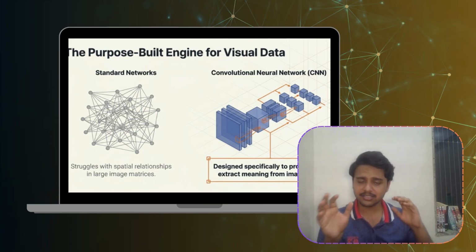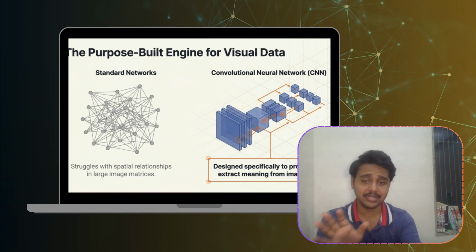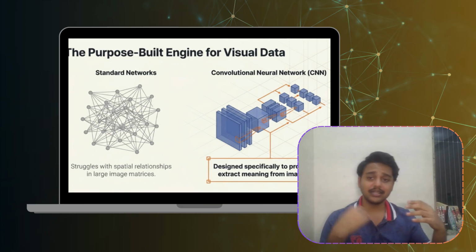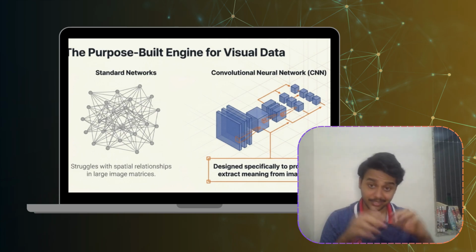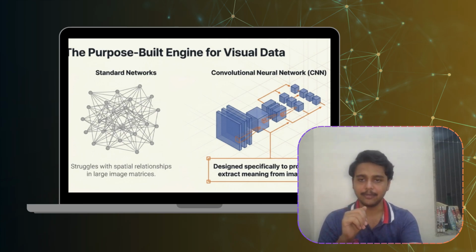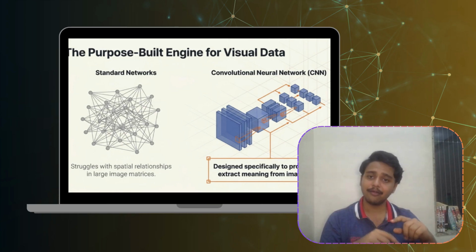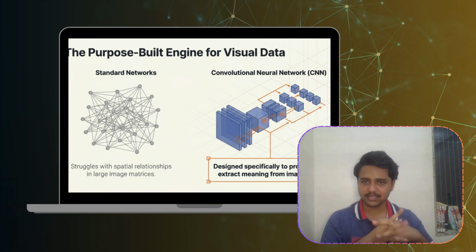Traditional neural networks struggle to understand spatial relationships. They don't naturally understand edges, sharpness, textures, or patterns. And that's why a special architecture was developed: the convolutional neural networks, or CNN. CNNs are designed specifically for image processing, and today they power almost every modern vision system.